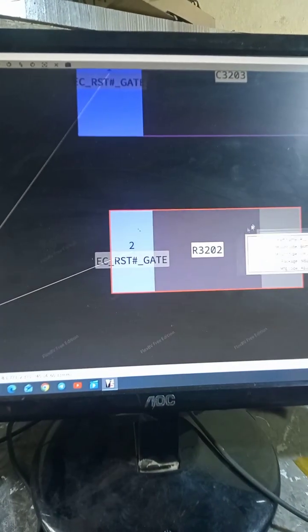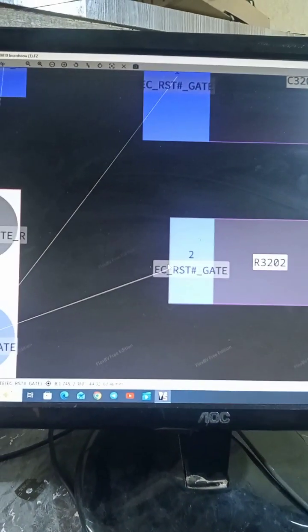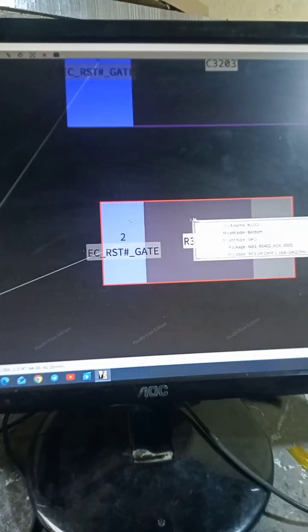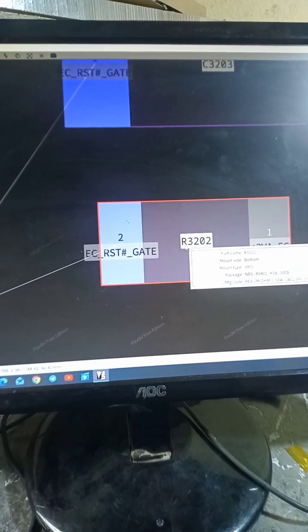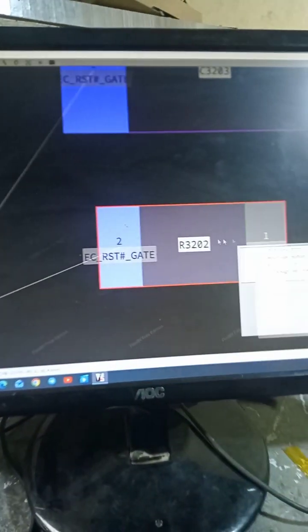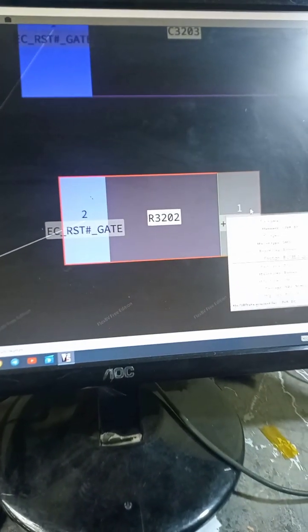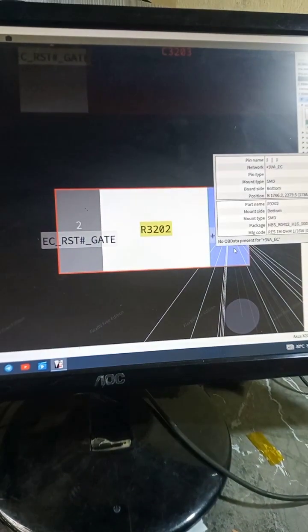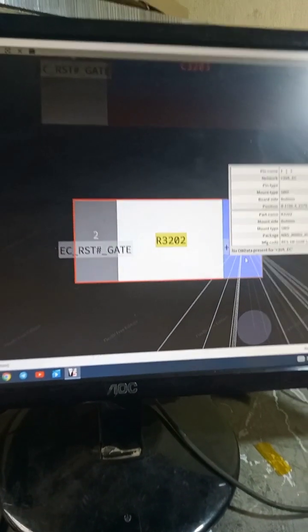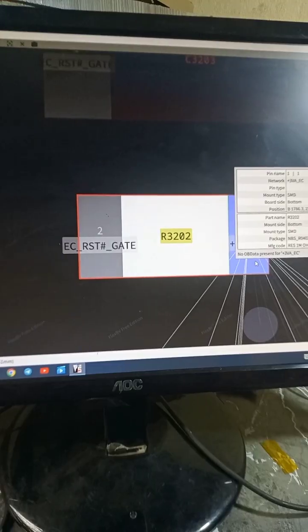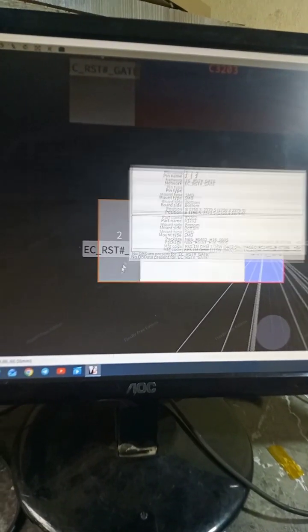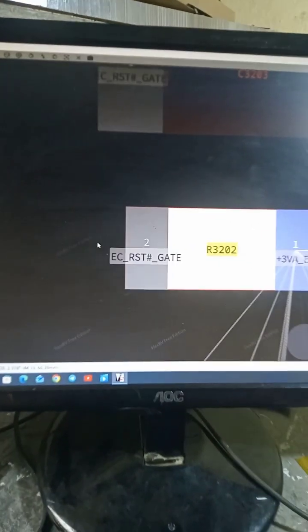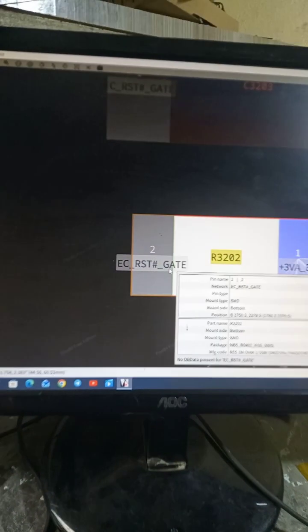Now, coming back to the component that is supposed to supply our MOSFET, the R3202 resistor: on this resistor we have our 3 volts always EC. This voltage is supposed to come from the 3 volts always EC, and then supply the MOSFET as the EC reset gate.